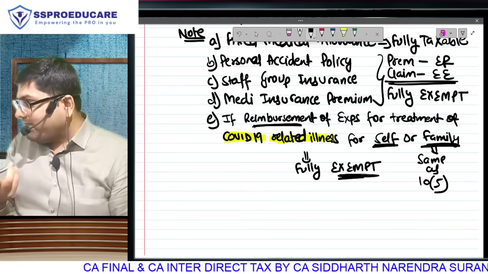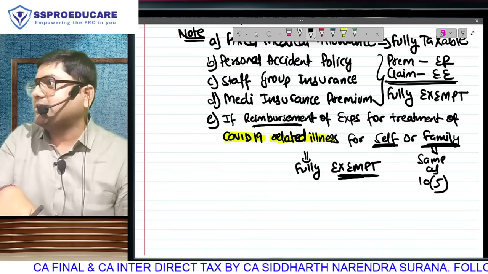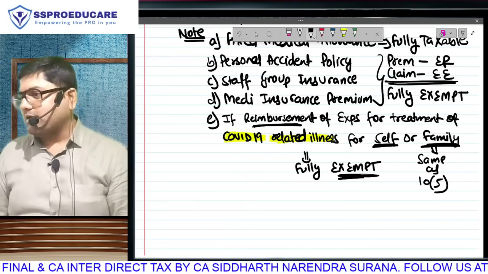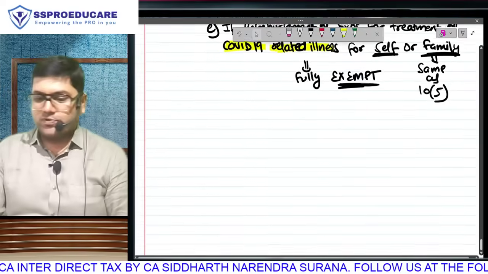It is mentioned at the relevant place, no? Reimbursement received from the employer will be mentioned as an exemption here. Reimbursement from other people is mentioned under IFOS. We'll talk about it again when we come to IFOS. Is this clear? So the first one was fully taxable, the others were fully exempt.